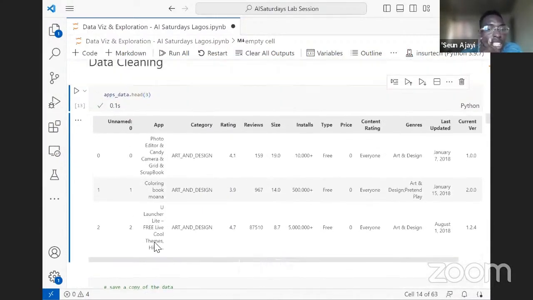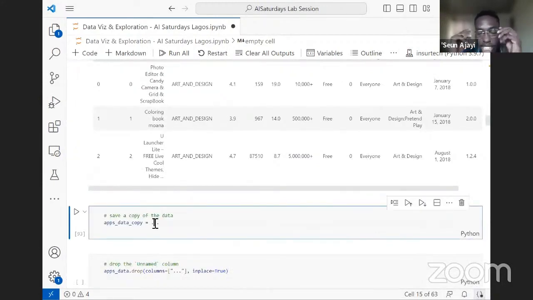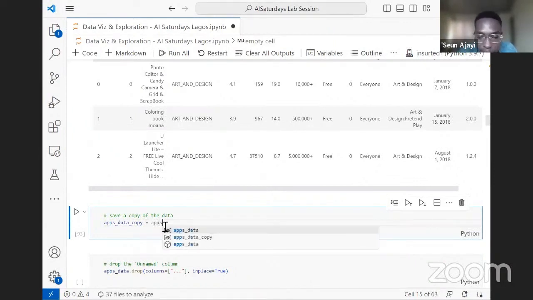So the first thing you want to do in the data cleaning step is to keep a copy of the data. So whenever the cleaning process goes wrong, you don't need to go back to the top and reload the data. You just need to come to the copy of the data you kept somewhere and re-grab it. So what I'll be doing first is keeping a copy of the data.